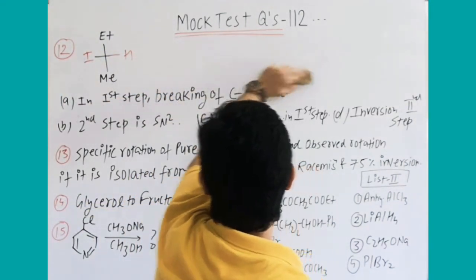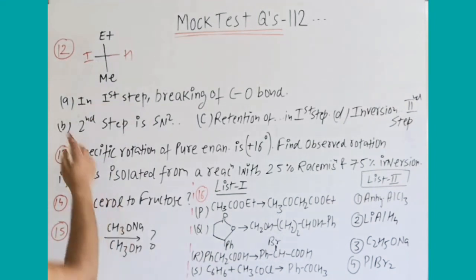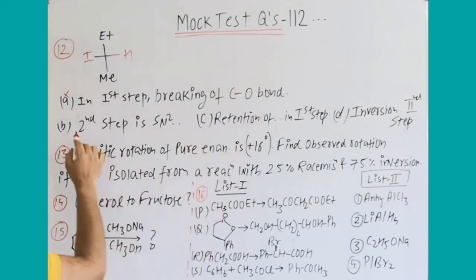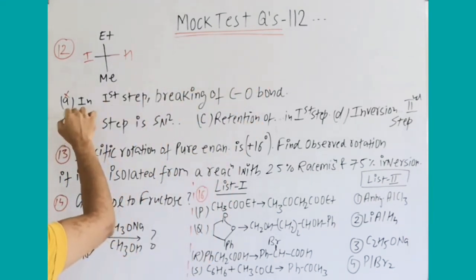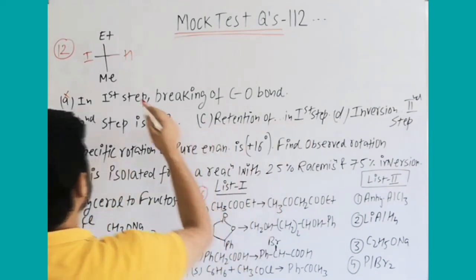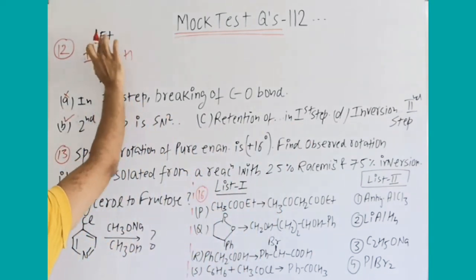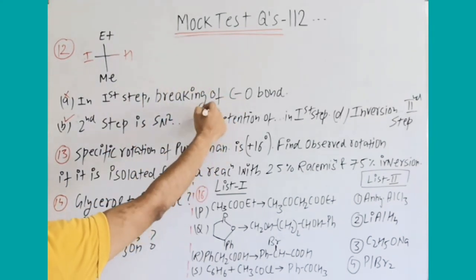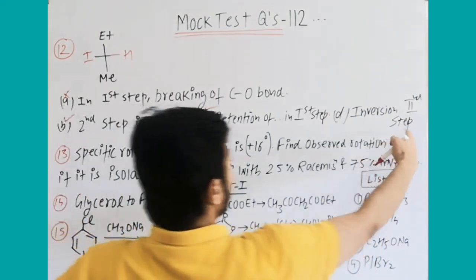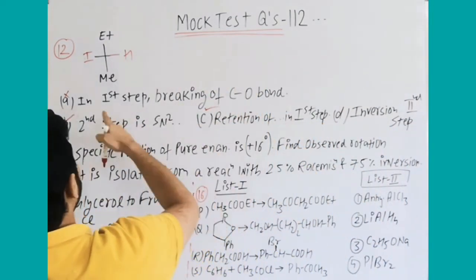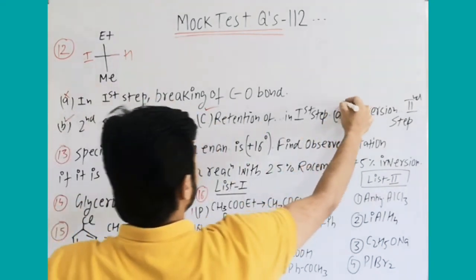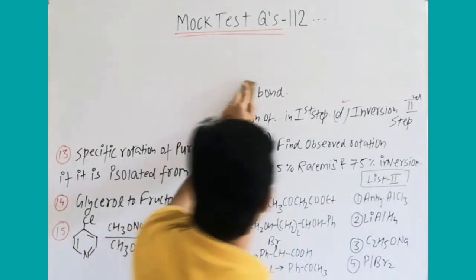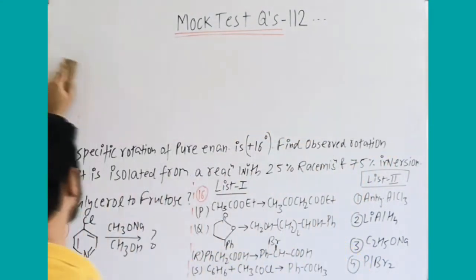Using this information, answer the question. Is A correct or incorrect? It is clearly incorrect. Why? Because C-O bond is not cleaved in the first step. Second step is SN2, yes, Finkelstein reaction. The retention of configuration in first step, yes. In the first step, if you remember, carbon remains as it is because reaction is not taking place on the carbon, it is with the oxygen. So retention of configuration, yes. Second step, inversion of configuration, yes, because in the second step, which reaction takes place? SN2. So D is also correct. Answer is second, third, and fourth. Now, if you want to listen, you can listen to it again. I am going for the next question.